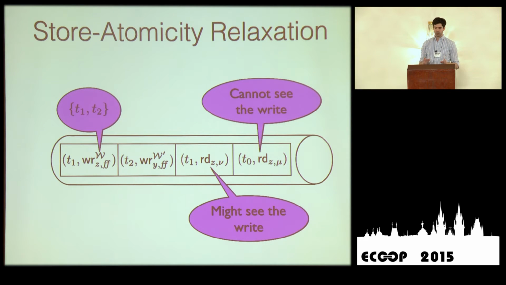So how do we deal with this store atomicity relaxation, the fact that writes can be propagated to different threads at different times? Well, the basic idea is simple. In this pipeline, each write has a set of threads that can see it immediately. If you're doing a read on a write that has been propagated to this thread, so for example, the first read is in the set of the write, then this read can see this value. But the second read, which is by thread T0, which is not in the set, cannot read this value. So this way you encode atomicity relaxations.